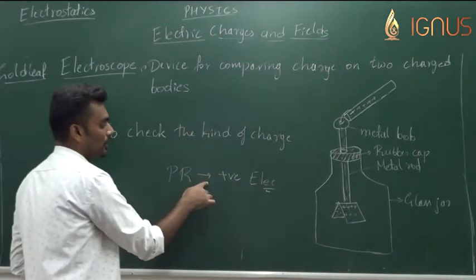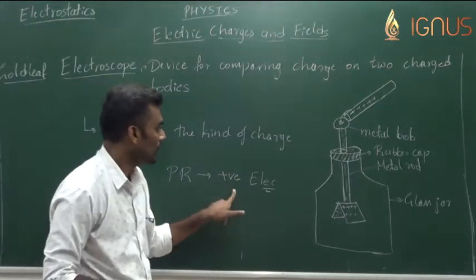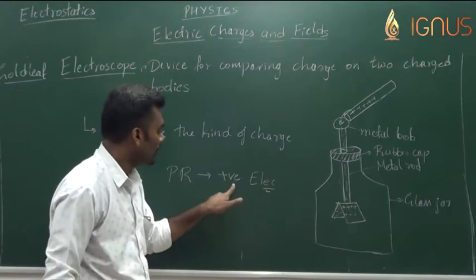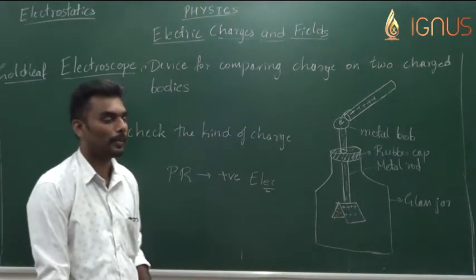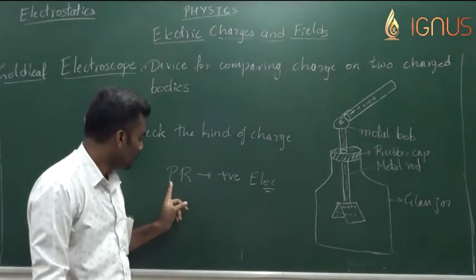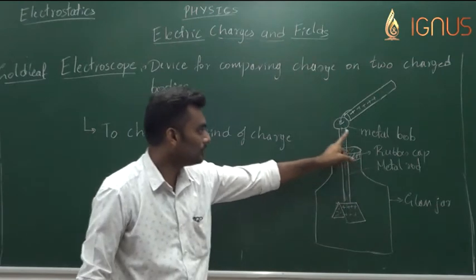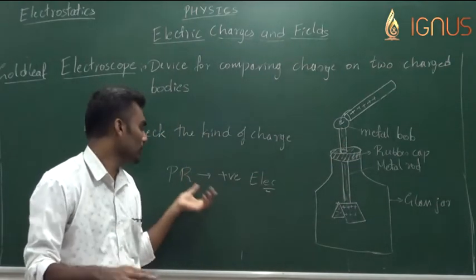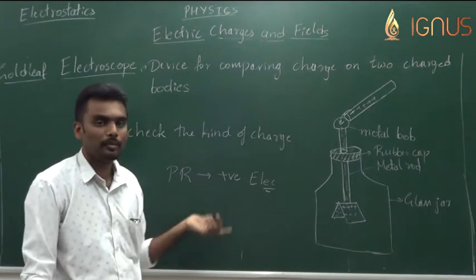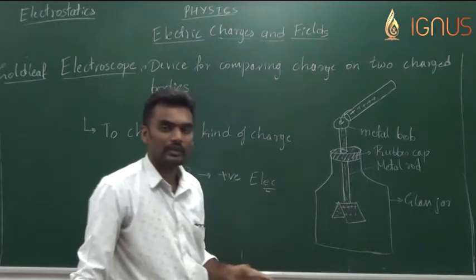A rubbed, charged plastic rod is brought in contact with the positively charged gold leaf electroscope. Now what is expected to happen? The body which is brought in contact with the metal bulb has got a certain kind of charge which we don't know. Let us assume we don't know the kind of charge present on the plastic rod, but we do know that the electroscope is positively charged.